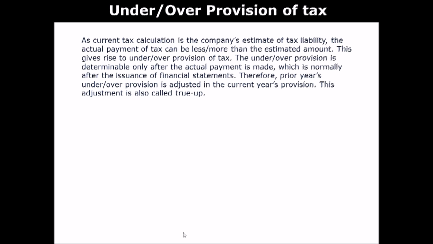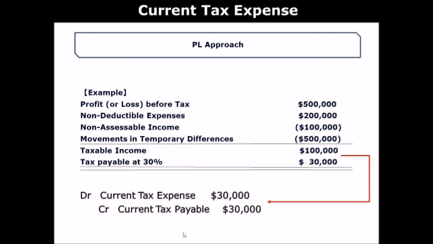Okay, all right. And actually, the movements, like these movements or these adjustments, can be explained by movements in temporary difference between accounting and tax bases, which is called balance sheet approach again. But I explain that in more detail later. And when you record current tax expense, journal entry is very simple. Current tax expense 30,000, current tax payable 30,000 in this case. All right, easy. And under over provision.